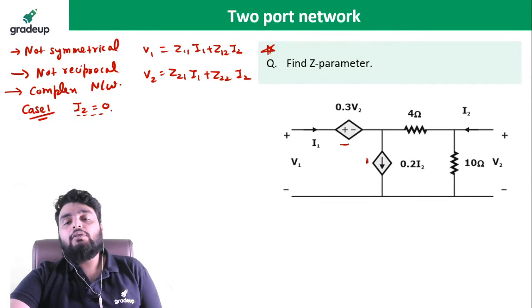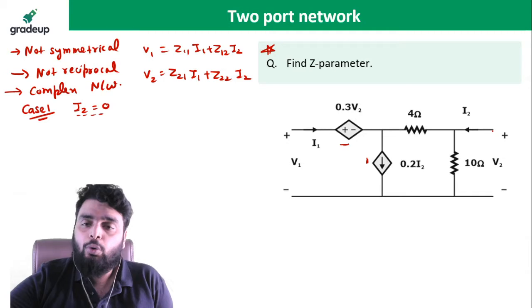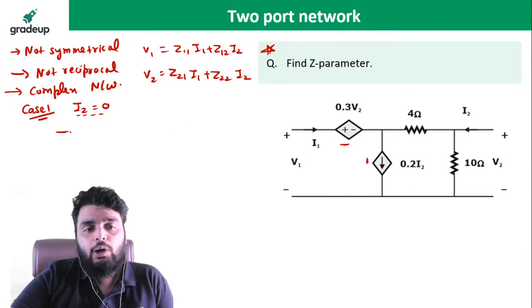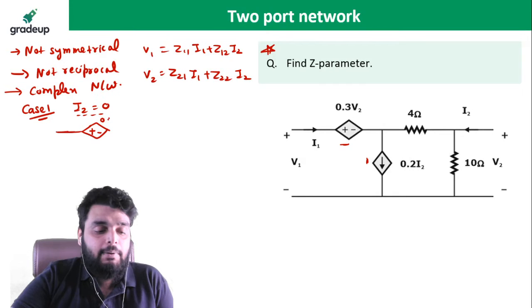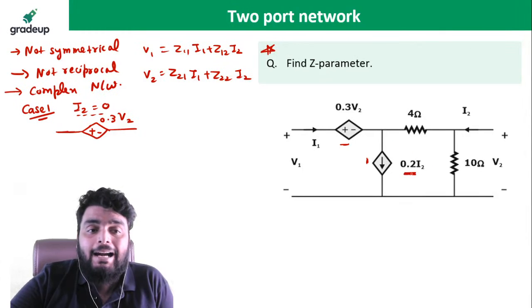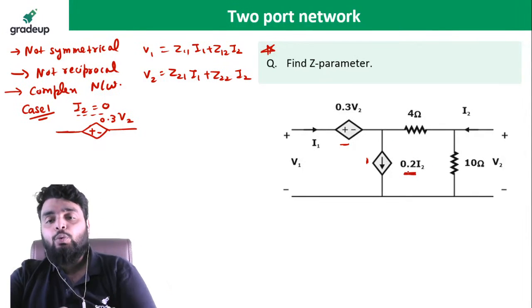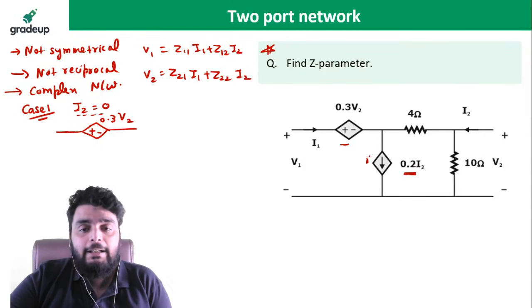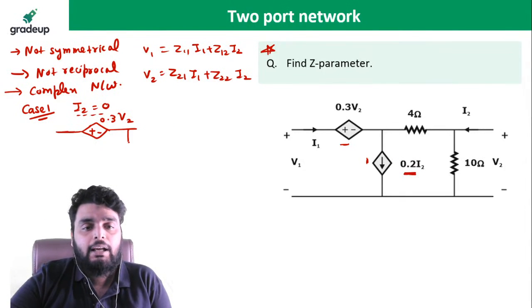So I2 equal to 0 means I am making port 2 open. So for I2 equal to 0, if you redraw the diagram, it becomes 0.3 times V2. Now, when I2 is 0, this is the dependent source whose value depends on I2. So it becomes 0, but it is a current source, so it will become open. Yes or no? It will become open now because it is a current source.